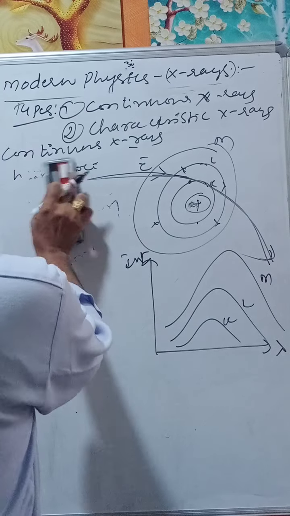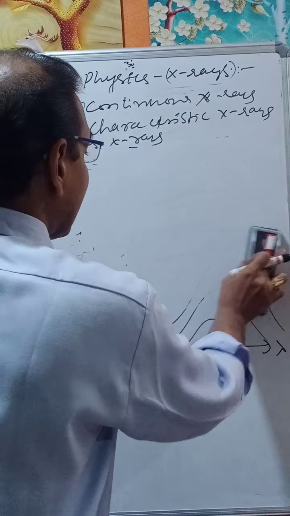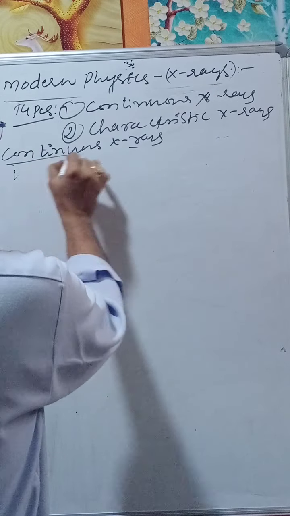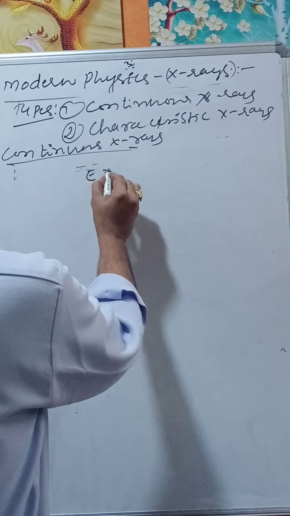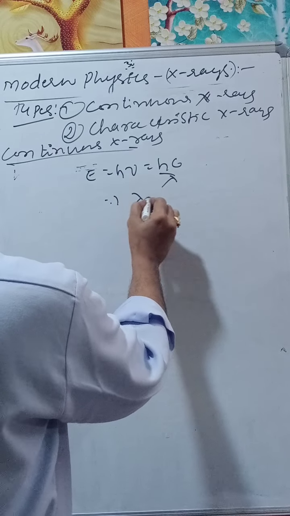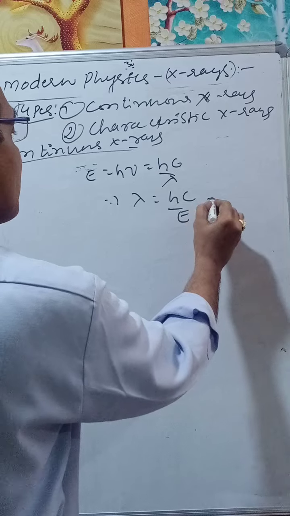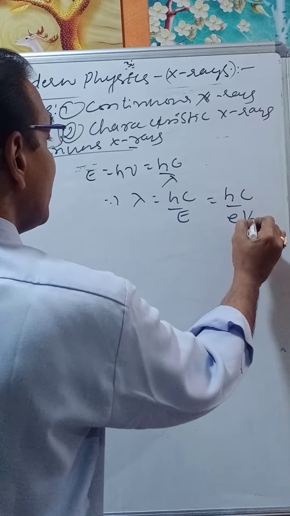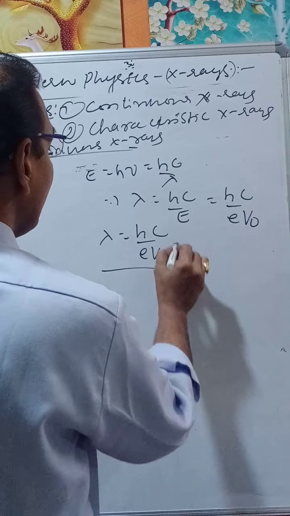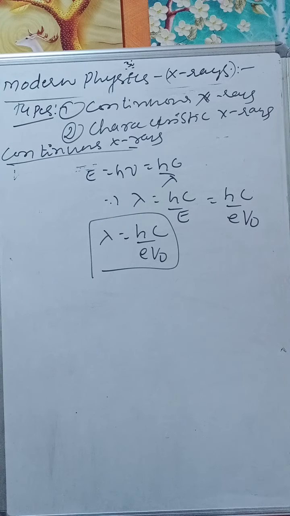Now what is the characteristic X-ray spectrum? Very important. See here, in this continuous spectrum, we know that E is equal to h nu, that is equal to hc by lambda, which implies lambda is equal to hc by E, that is hc by eV naught. Therefore lambda is equal to hc by eV naught. For this X-ray photon, we can use this formula.